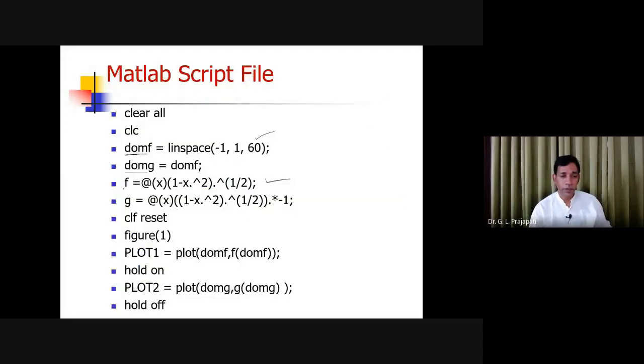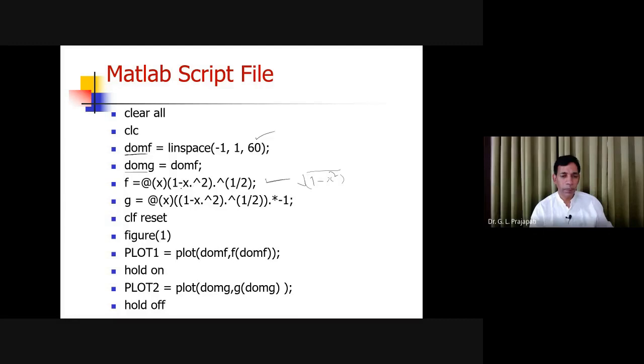So this anonymous function is going to compute the expression 1 minus x square, and you are going to get the square root of 1 minus x square. And x can be a vector. You know that. How many points are there? 60 points. This is the vector.